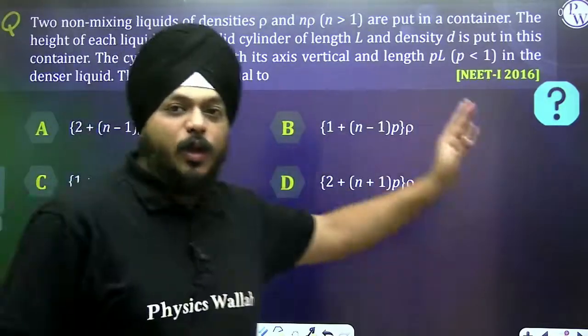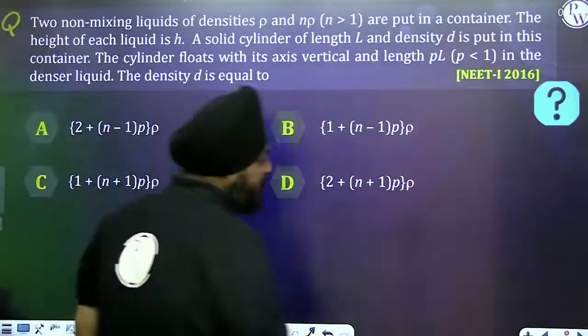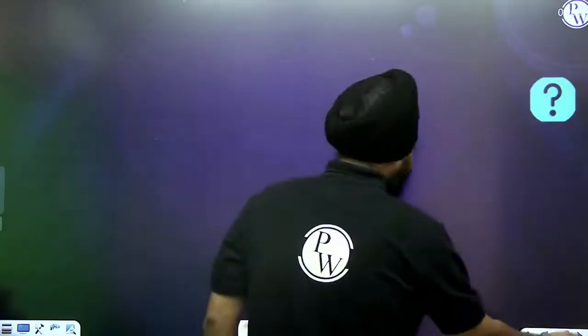Okay, this is directly based on the law of flotation. So we are going to see that in the later parts, right? First of all, we're going to see one of the applications.